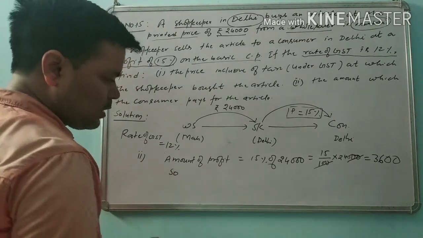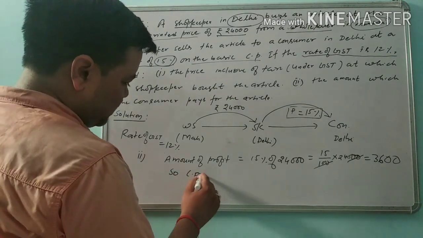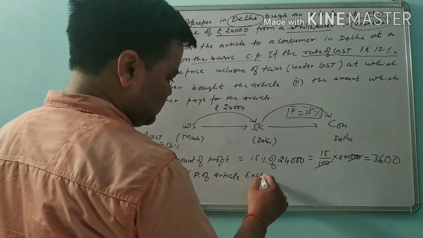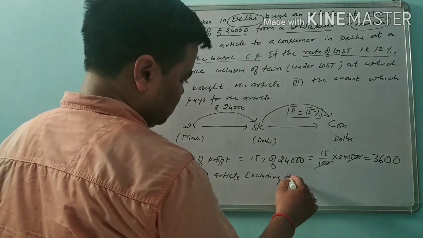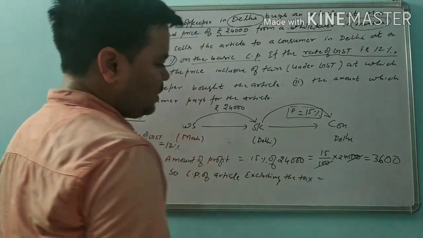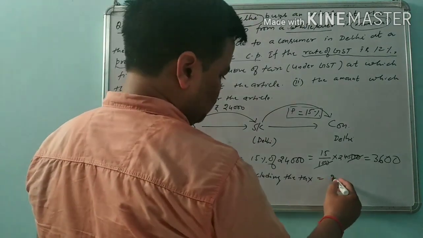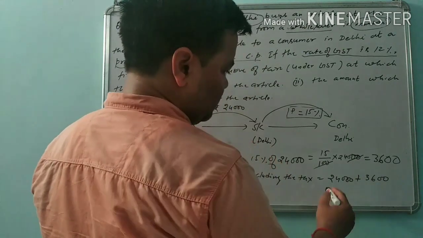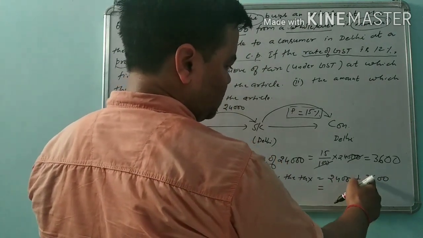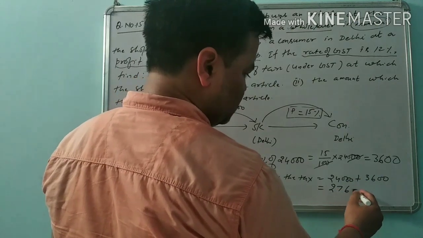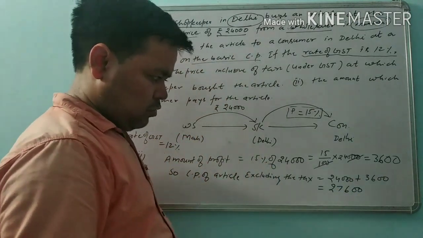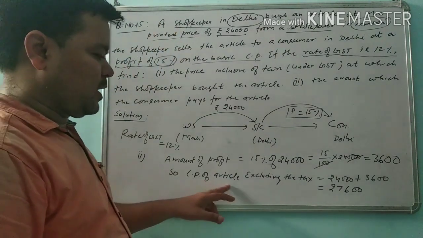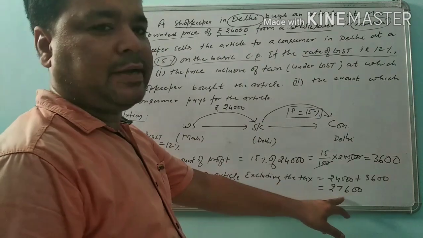So now the cost price of the article excluding the tax will be how much? 24,000 plus 3,600. Then it will be 27,600 rupees. This is the cost price of the article excluding the tax.